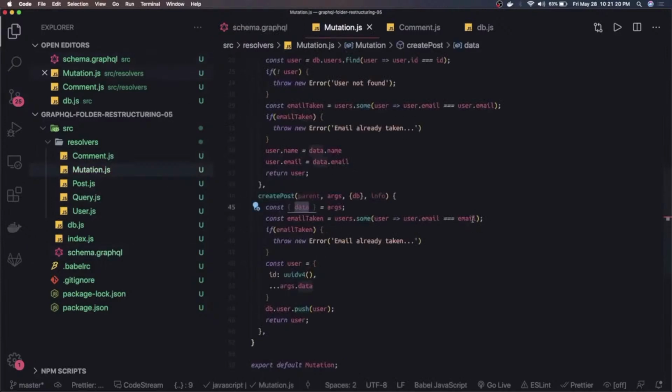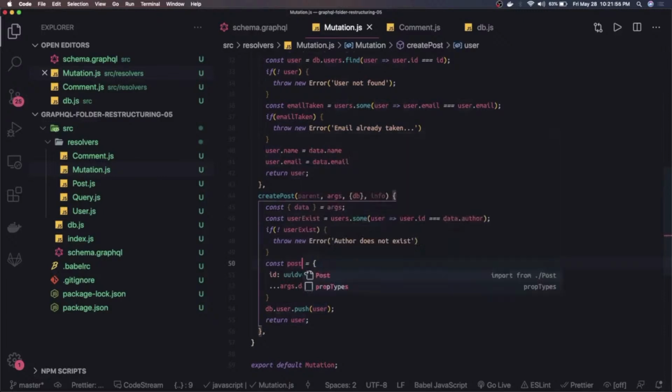Inside this data we have data.author, and we will just check with the ID and users.some. If any one of the users has the same author ID which we are trying to apply for the post, that means the author really exists, right? Otherwise, author doesn't exist for this new blog post. Author does not exist. These are just the validations we are trying to put.